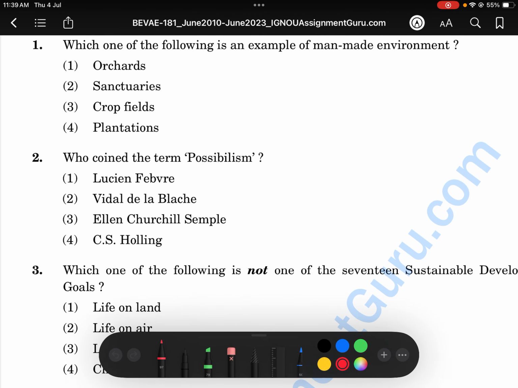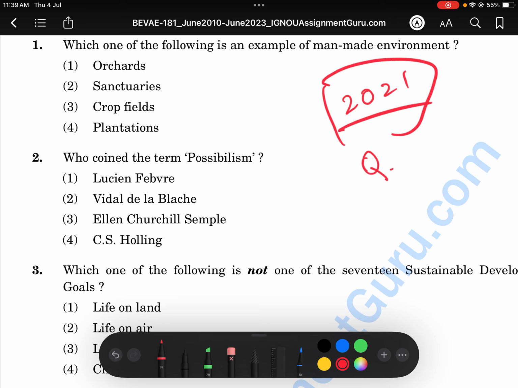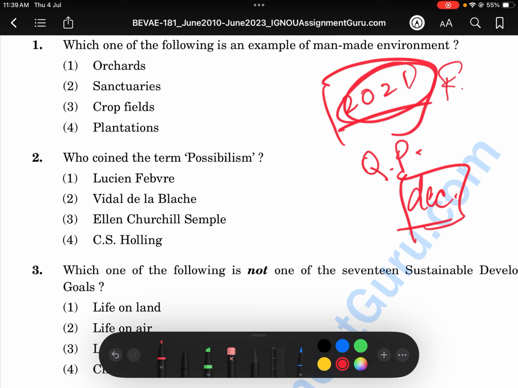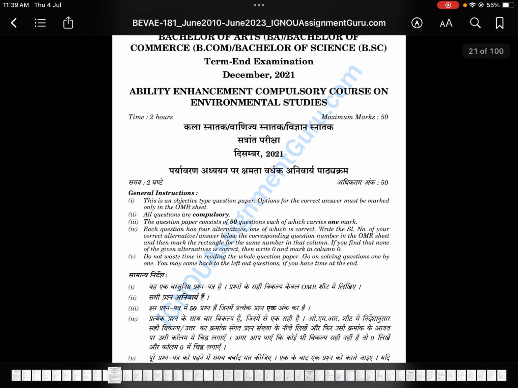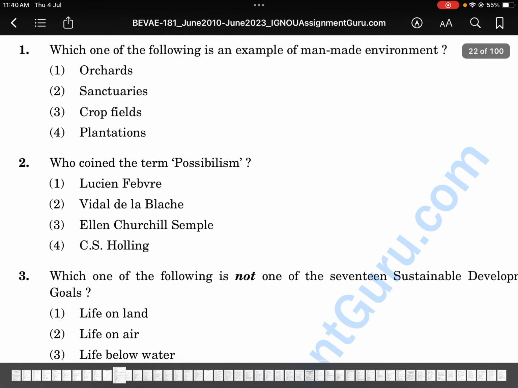So let's start with this. This is the 2021 question paper, previous year question paper, December session. Last time we solved the 2021 paper of February. I'll show you which question paper we are solving: December 2021. Okay, let's start solving this.